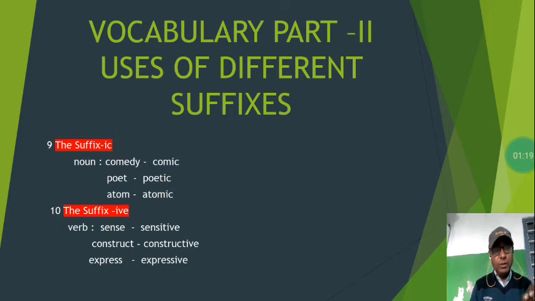A letter or a set of letters which are added to some words to form new words are called suffixes. It is not necessary that we add a group of letters only.